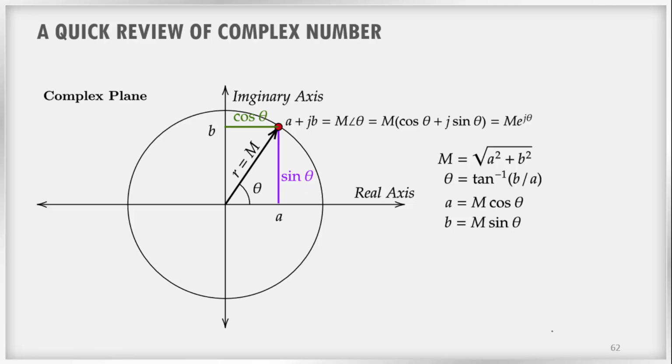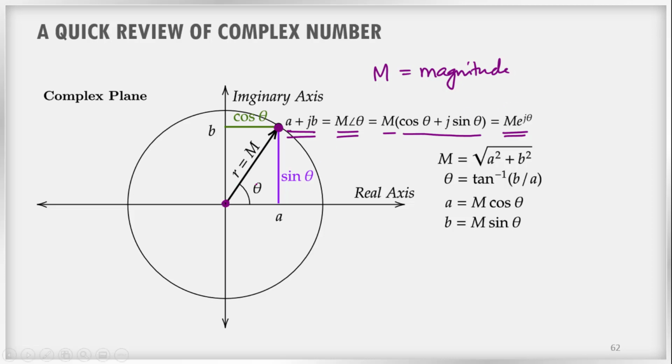Generally, you can represent a point on the circumference of a circle or in the complex plane as a plus jb, m angle theta, m into cos theta plus j sin theta, or m into e power j theta, where m is the magnitude of the complex number. Otherwise we can say it is the distance from the origin to that point, right?